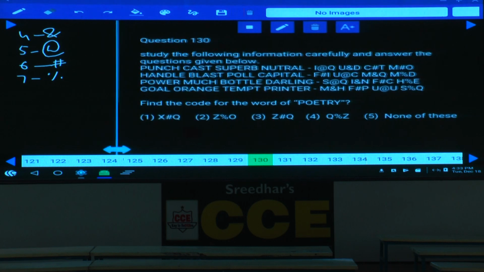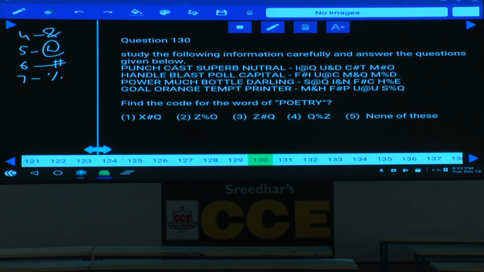Then, now for this one, punch. P, P plus 1 is Q. H plus 1 is I. First letter plus 1 is written at the last place, last letter plus 1 is written at the first place. C plus 1 is D, and T plus 1 is U. S plus 1 is T, and B plus 1 is C. N plus 1 is O, and L plus 1 is M, and so on. And to these letters, plus 1, isn't it? And the positions were interchanged. Now, this is about question numbers 130 to 132. Done? And the next is quant. Quant explanation is there.